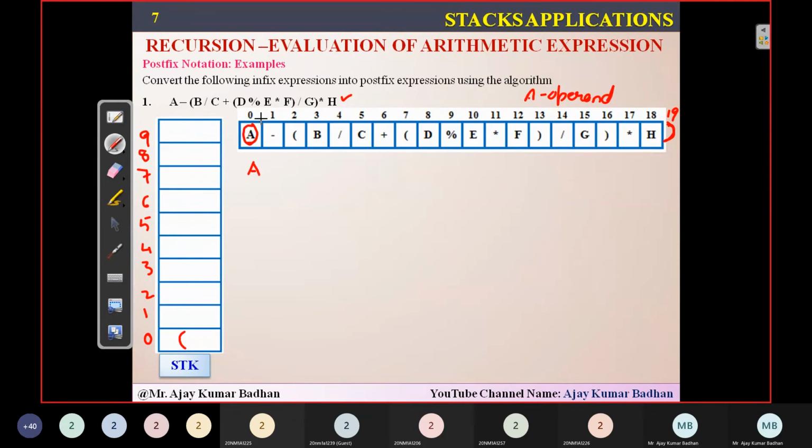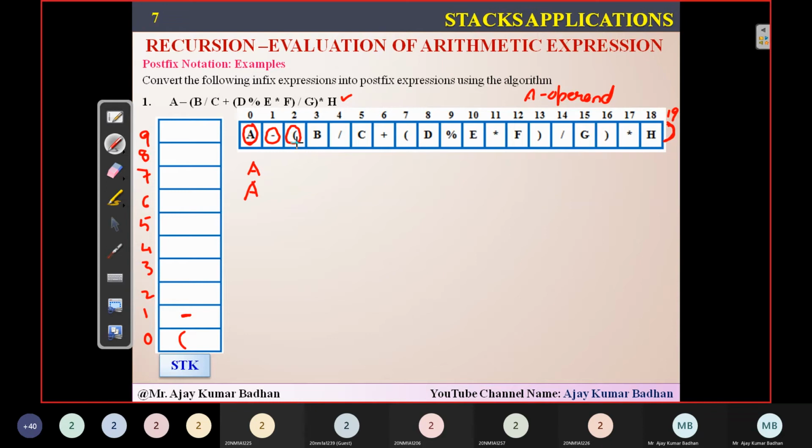Okay. Next, what is the next expression? Next iteration, I have something called minus. Minus is an operator. So definitely, whenever an operator is coming, I have to push it into the stack. But before pushing into the stack, I have to check whether there is any operator already present in it. No. There is only one open bracket. No more operators are present. So after the second iteration, I'll place minus into this particular stack. See how exactly it works. So after the second iteration, what is the postfix expression? A.